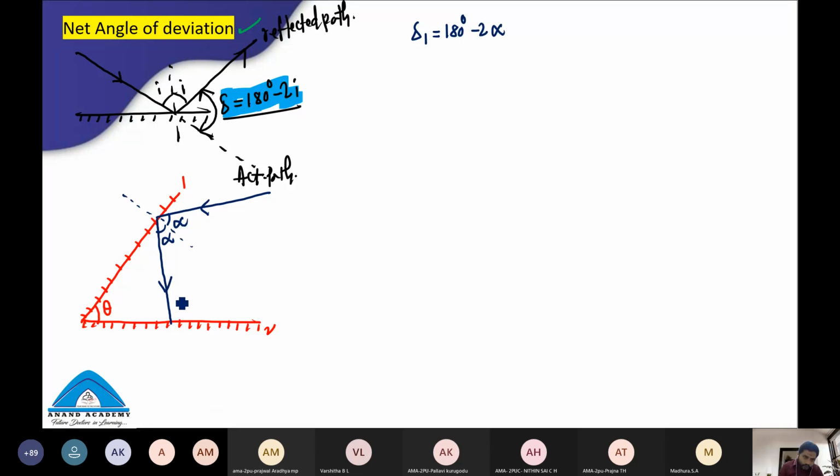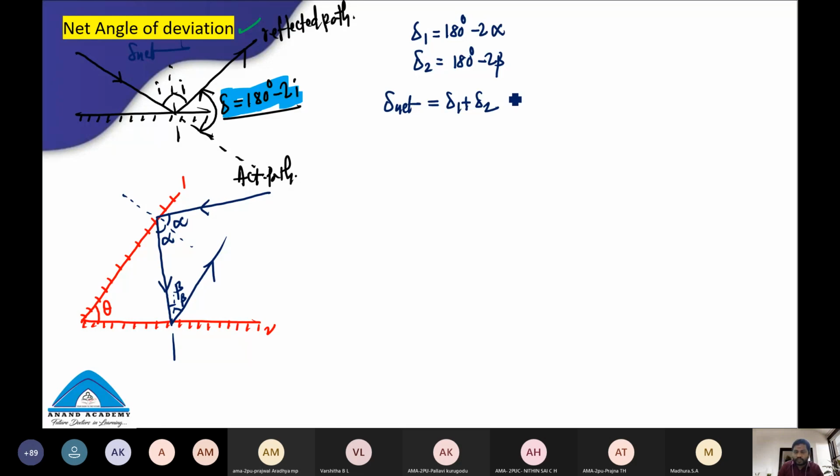Okay. Now, this is the normal, and the angle of incidence is beta. And this light ray will be reflected according to the laws of reflection. So this is also beta. Now, students, there is an angle of deviation produced by the second plane mirror, that is 180 degrees minus 2 beta. From both the plane mirrors there is a net angle of deviation. This is delta net. This is the symbol for delta. Delta net is delta 1 plus delta 2.